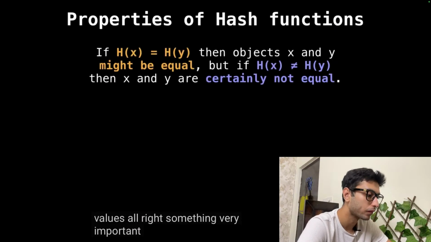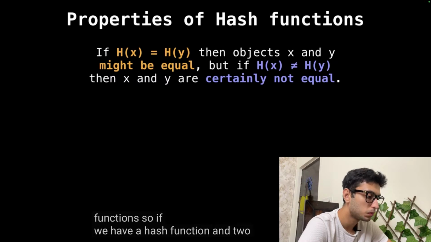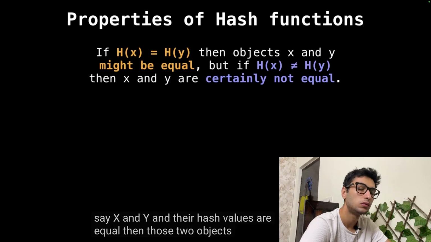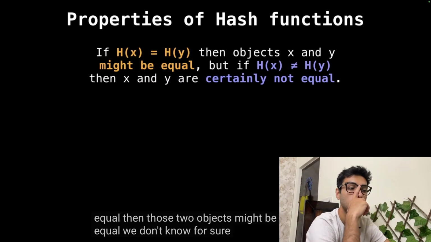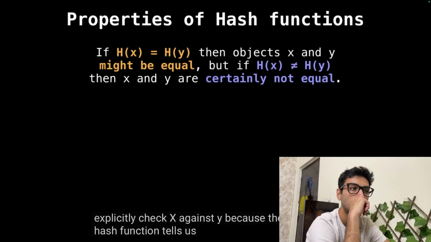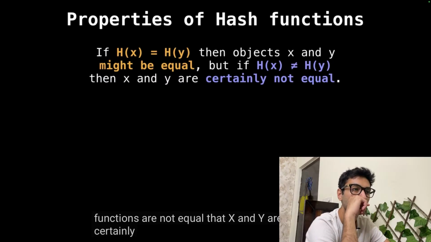All right, something very, very important we need to talk about is properties of hash functions. So if we have a hash function and two objects, say x and y, and their hash values are equal, then those two objects might be equal. We don't know for sure. We have to explicitly check x against y, because the hash function tells us that there was a collision right there. But if the hash values are not equal, then x and y are certainly not equal.